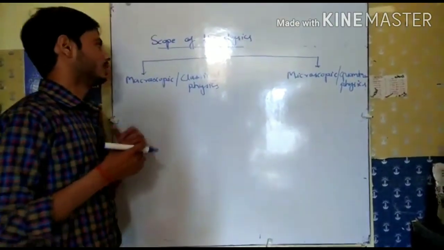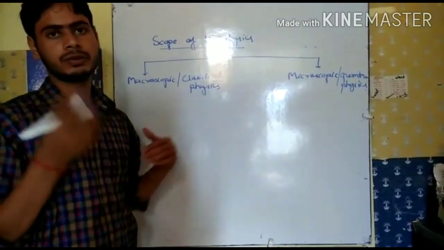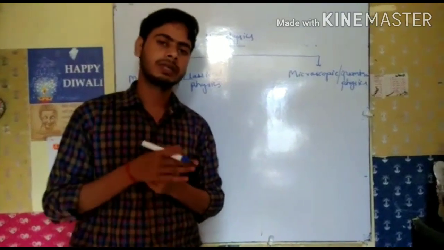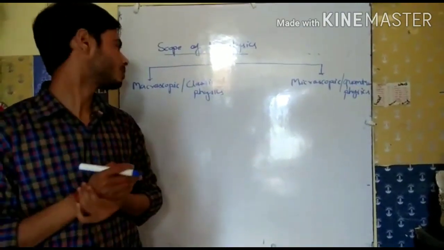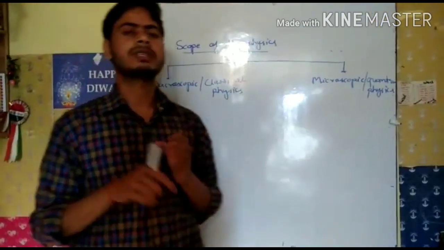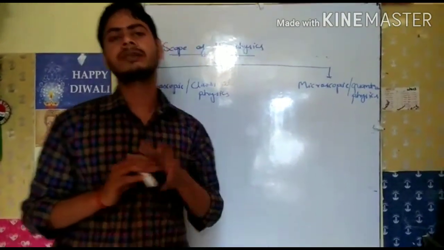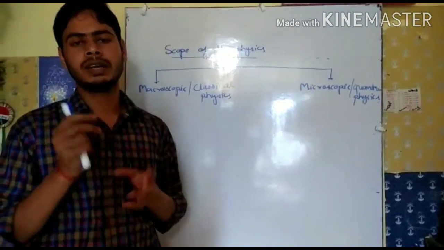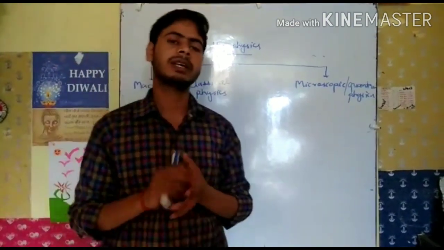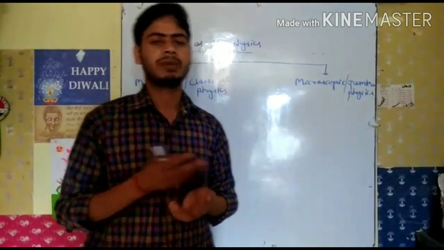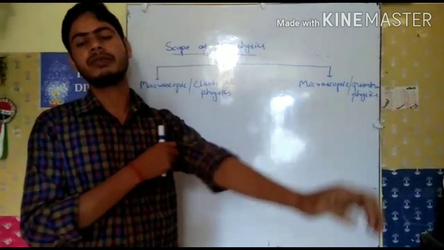Is it important to categorize physics into two parts? Yes, it is important. Why is it important? If we see the moon from the earth, we say that the moon is stationary, and if we talk about the electron, then the electron is revolving here and there, because the electron shows particle as well as wave nature.